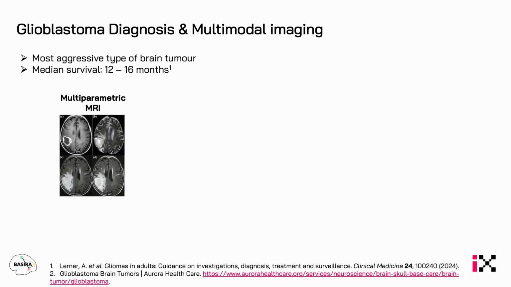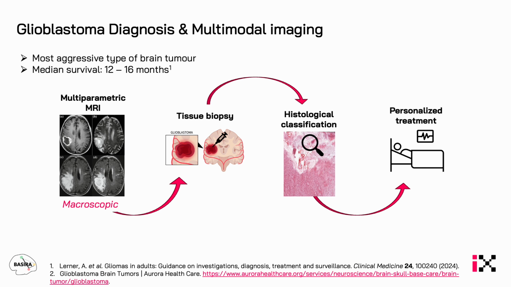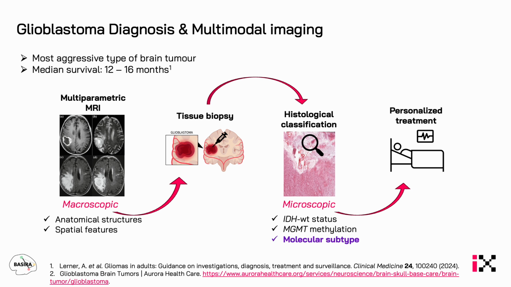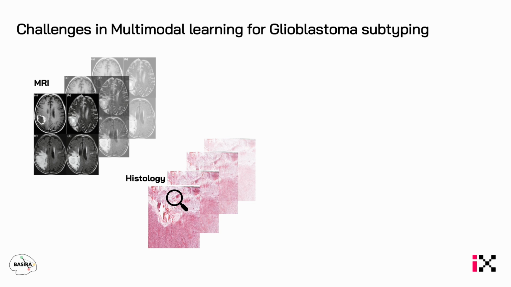The accurate diagnosis involves combining multiparametric MRI with invasive biopsy for histology and, when available, molecular sequencing. MRI offers macroscopic information like tumor structure and location, while histology captures some genetic insights and the molecular subtype. While MRI and histology provide complementary and vital information for treatment planning, it's often the case that histology and molecular sequencing are not always accessible, which can impact clinical decisions. The multimodal integration in the biomedical domain remains limited.